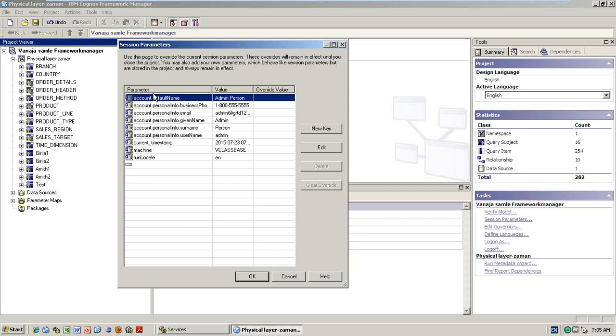Session parameters, you remember some of them: account.defaultName, account.personalInfo.email, personalInfo.givenName, surname, all those things. runLocale we will mainly use in real-time object level security. runLocale means which language he belongs to. And account.defaultName means his name and surname; his personal information, given name, all those things are needed especially. Any questions here?